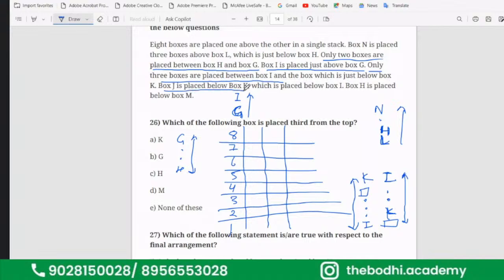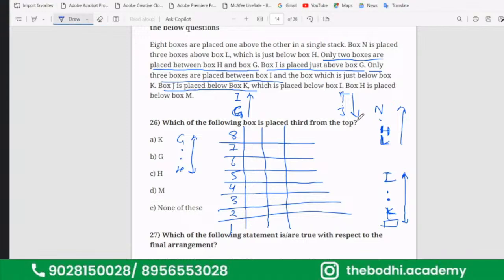Next, box J is placed below K. So box J is placed somewhere below K, but not immediately below. K is placed below box I. Now see, it is given that K is placed below box I, so this condition will be eliminated.